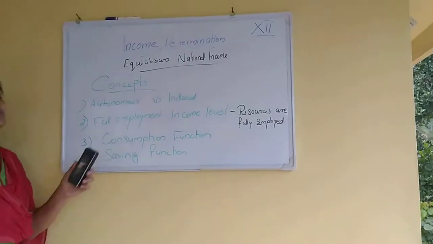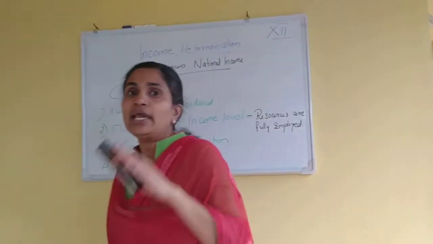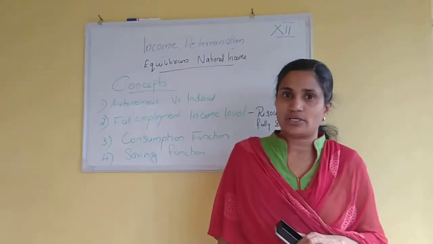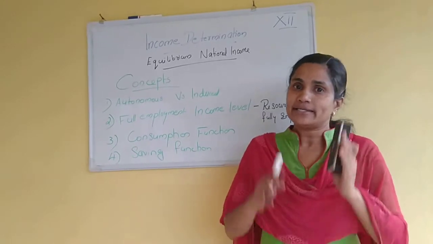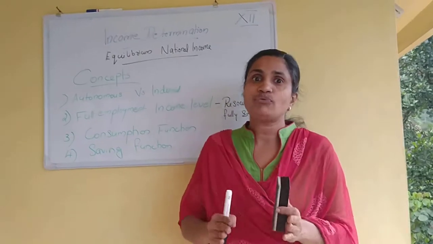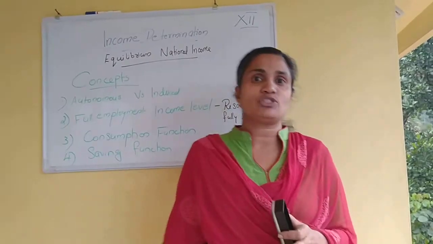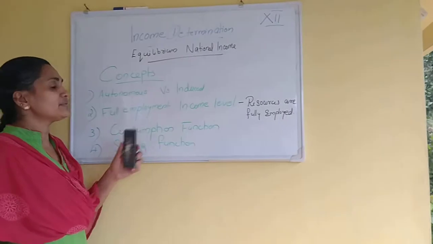Another one is consumption function. What do you mean by consumption function? Function or relation between income and consumption. If there is a relation between income and consumption, that is the consumption function. C is a function of income. Income increases, consumption increases. Income decreases, consumption decreases. That is what is called the consumption function.